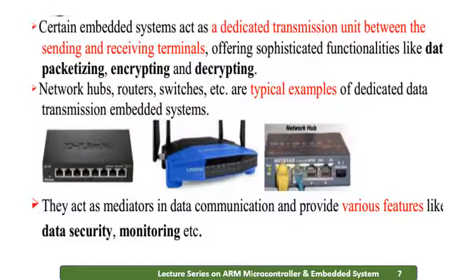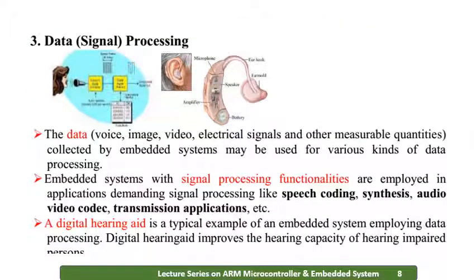And we have seen certain embedded systems that act as a dedicated transmission unit between the sending and the receiving terminals. So we will be using them for packaging, encrypting, decrypting. We want them to be operated for the various features. So this is the third purpose for which we will be selecting the embedded system, that is digital signal processing.